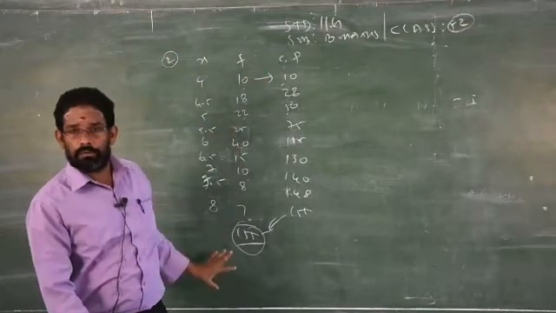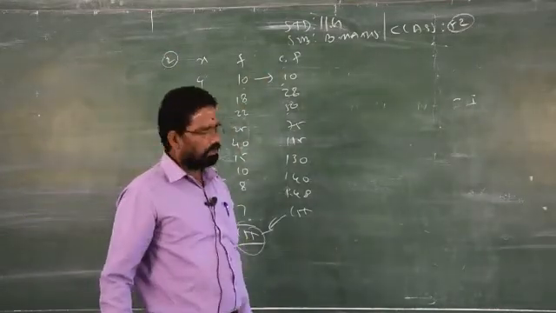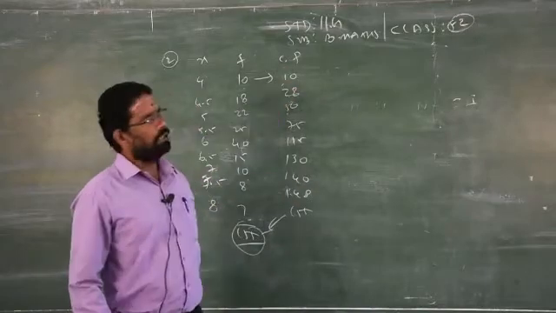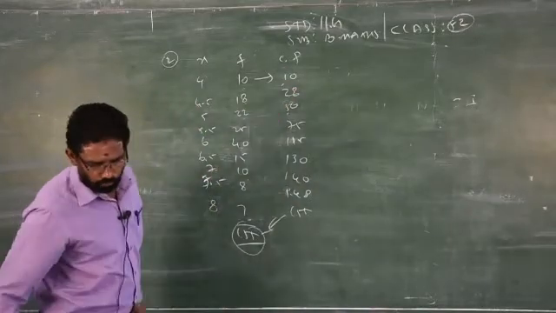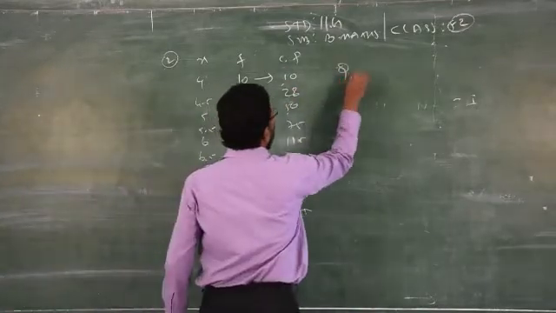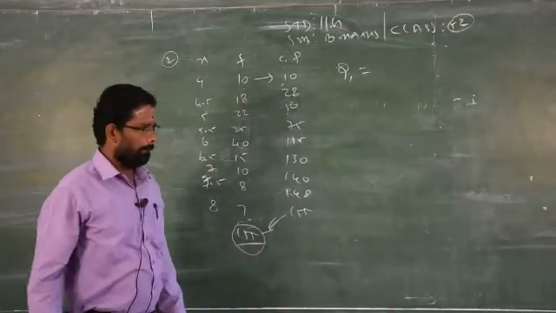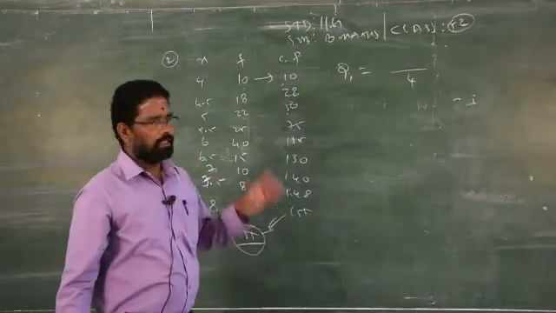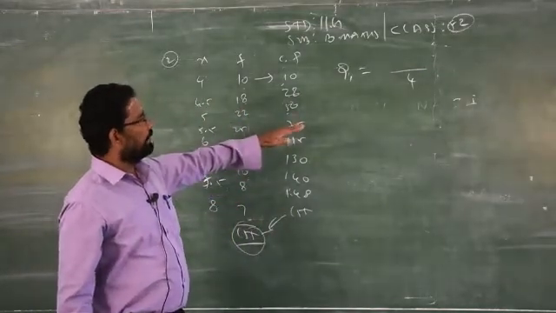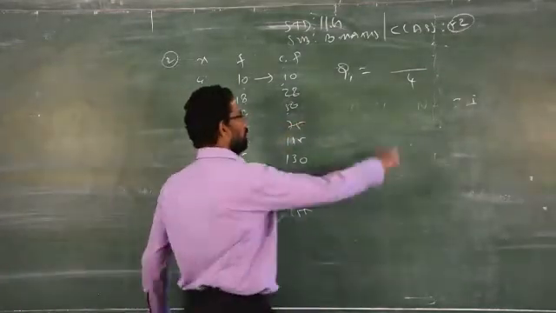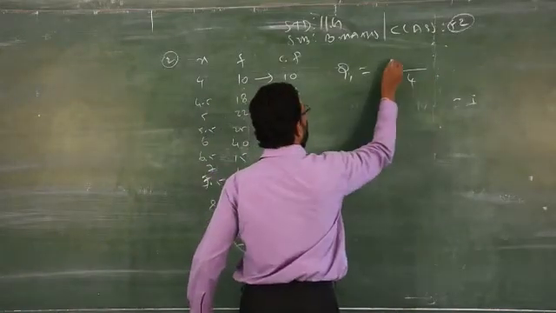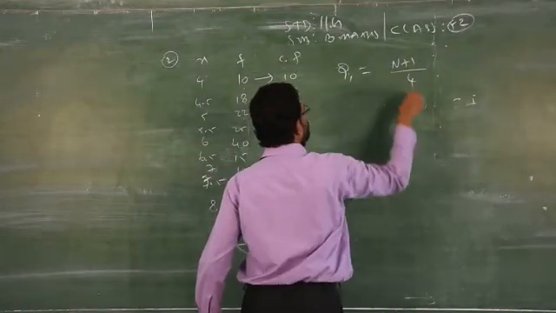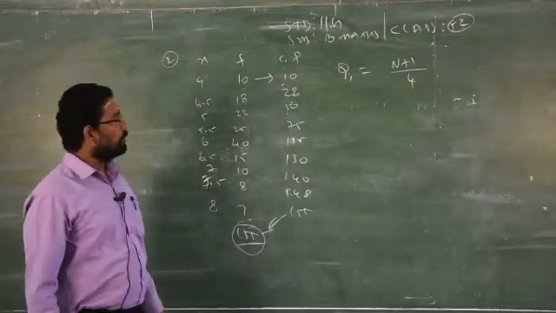Not only for this type of data, even for continuous data, for sum number 3 also, you have to find out cumulative frequency. Now you have to find out Q1, quartile 1. Quartile means the denominator should always be 4, because one full is equally divided into how many quarters? 4. Therefore, you have to divide by 4. The formula is capital N plus 1 by 4. Clear? Don't use small n.